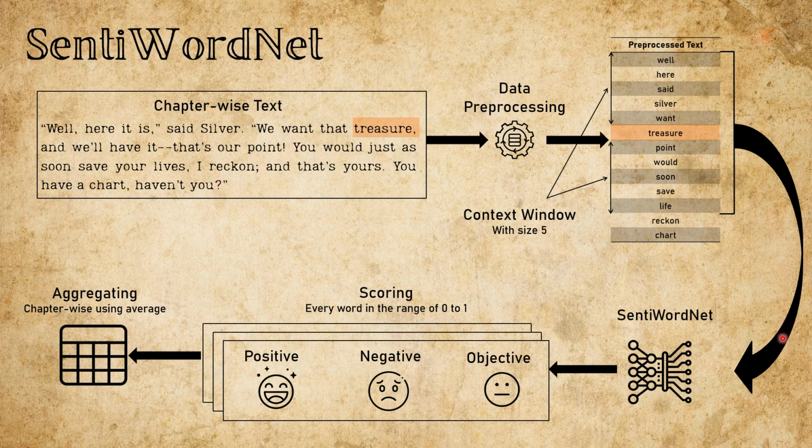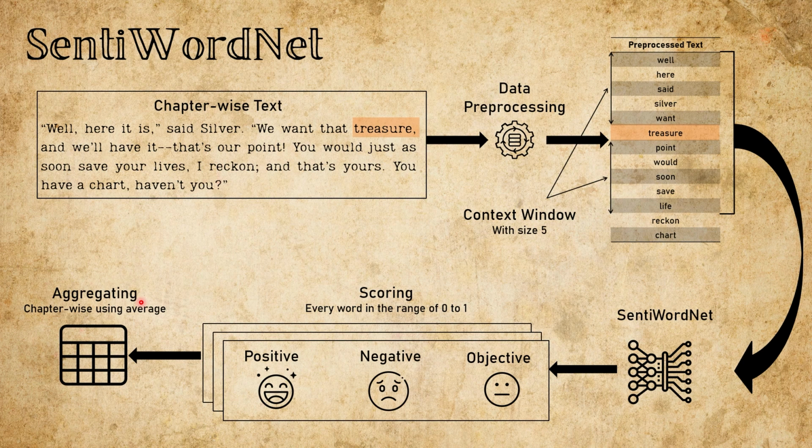Each of these words in the context window is passed into SentiWordNet, which assigns positive, negative, and objective scores, like an emotion detector. This scores each word in the range of 0 to 1. It does this over and over, multiple rounds, until all the words in the context window are given an emotional score. To make sense of it chapter by chapter, we aggregate the scores by taking the average. This gives us one emotional fingerprint per chapter. Simple. While it gives us a starting point, this model has its quirks, especially with older literature.